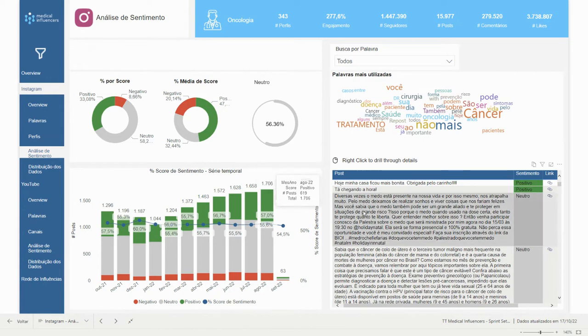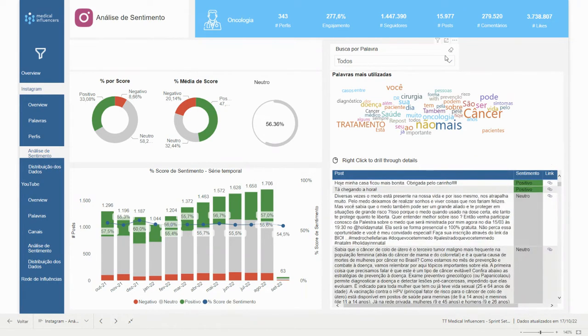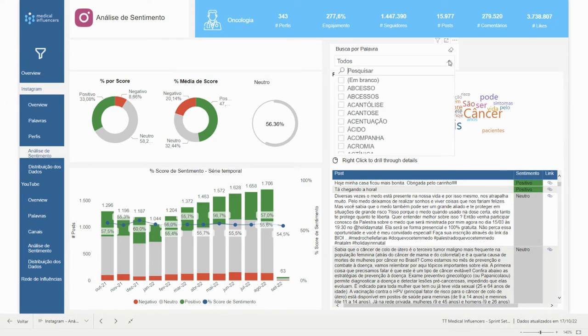So we can see the posts that are positive or neutral or negative in sentiment, and you can filter by one specific word, or you can choose the word that you want here.